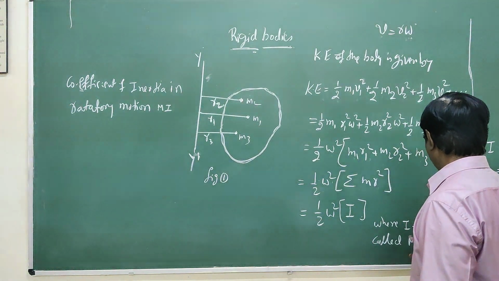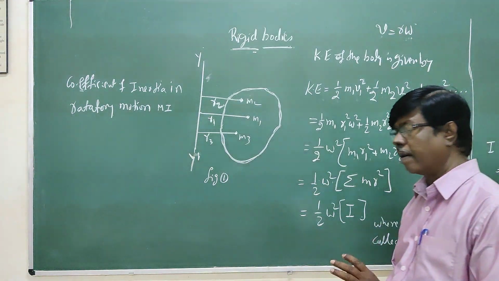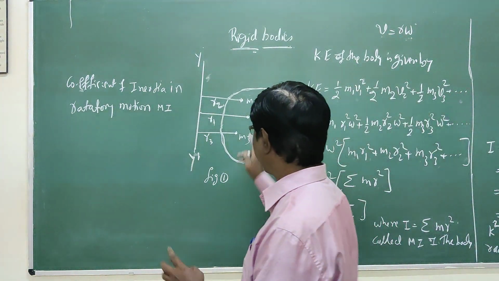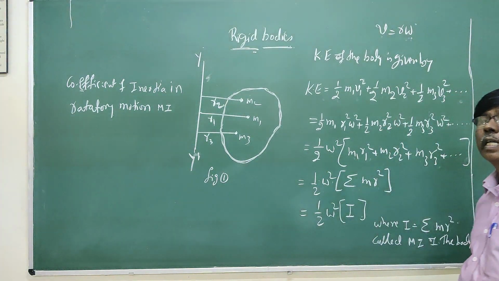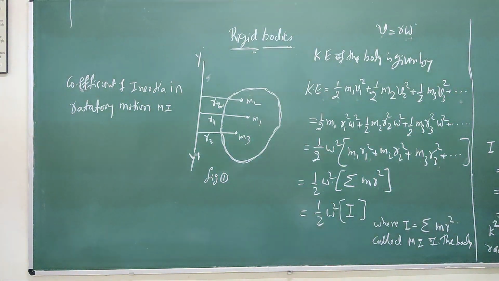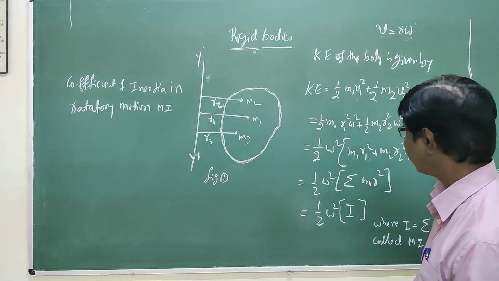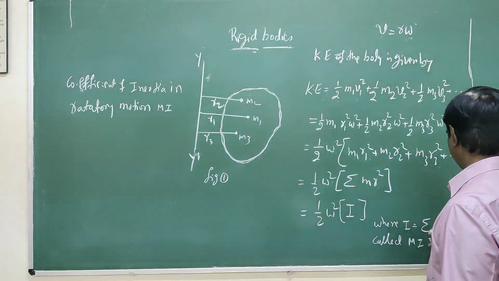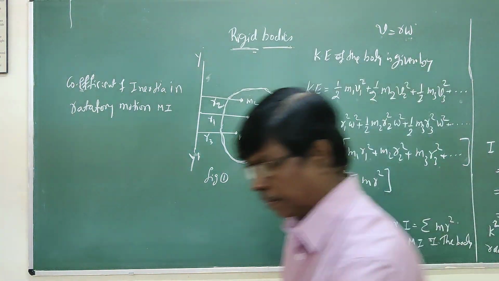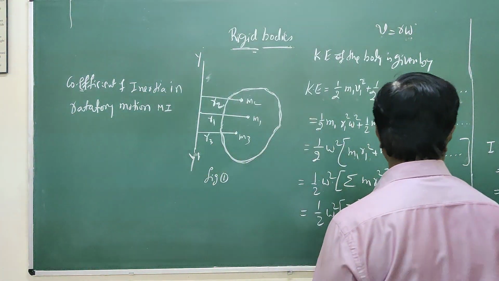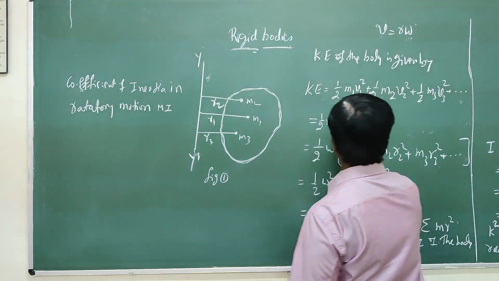So it is a product of the sum of the particles' masses in a rigid body, m, and r square, the square of the distance between the particle and the axis of rotation. That is summation m r square.